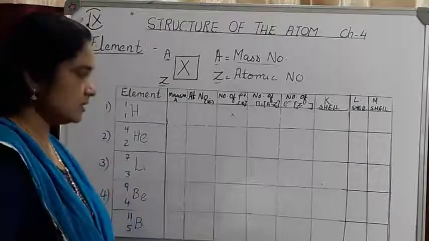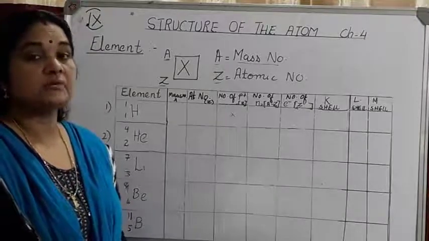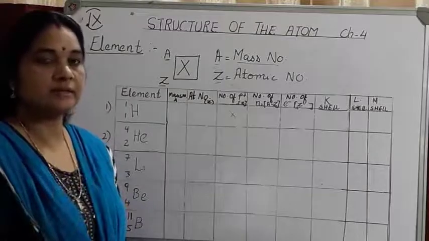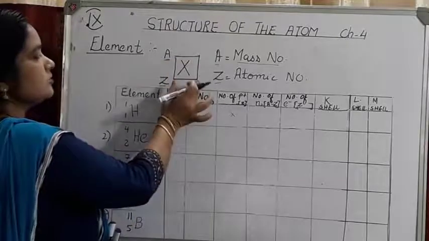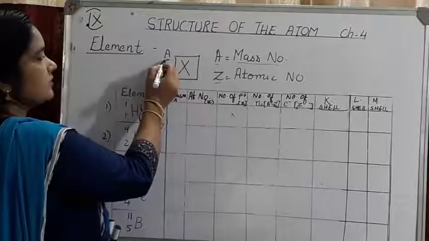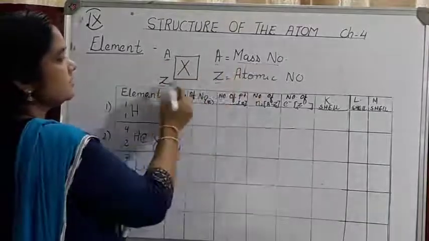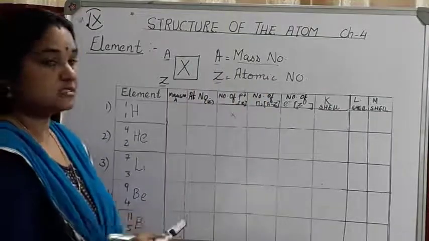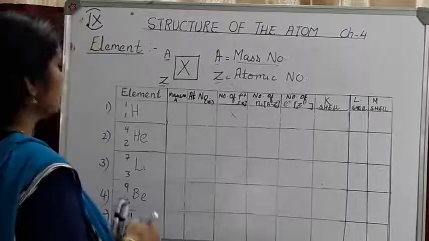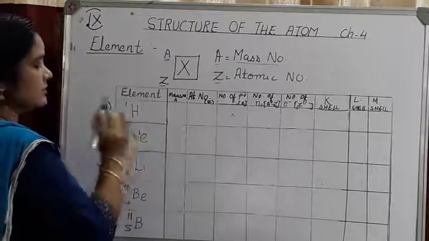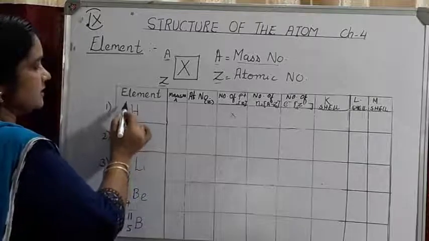Now children, let's see how the electronic configuration and the number of protons, neutrons and electrons present in an atom of an element can be worked out using this table. As I told you, for an atom of an element, suppose this is an element X, the number written on top is A, and the letter written below is Z. So A is the mass number and Z is the atomic number. If this is given to you, how do you calculate the number of protons, neutrons and electrons in the atom of an element? For example, the first elements in the periodic table are hydrogen, helium, lithium, beryllium and boron. You can see the numbers written as superscript and subscript.